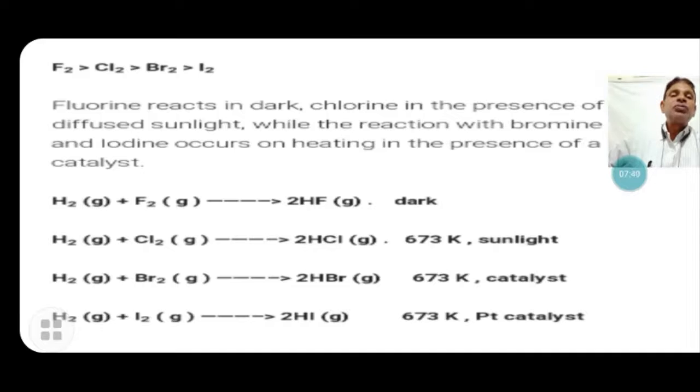But in the case of chlorine, the presence of diffuse sunlight is important. In the reaction of bromine, only a catalyst and the temperature should be present. Hydrogen plus bromine gives hydrogen bromide, and hydrogen plus iodine gives hydrogen iodide. These are the reactions of hydrogen with halogens.